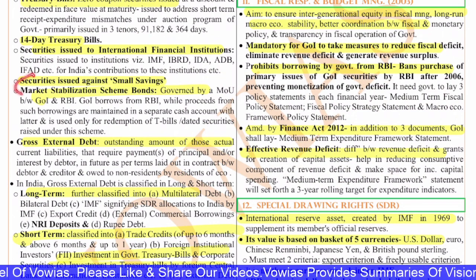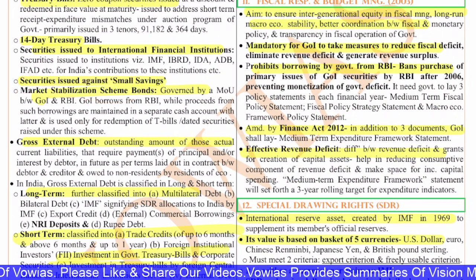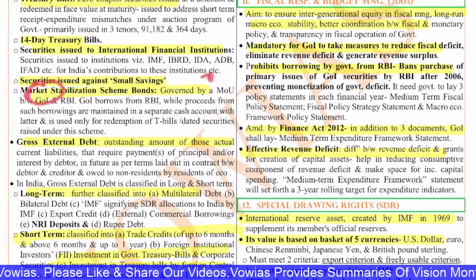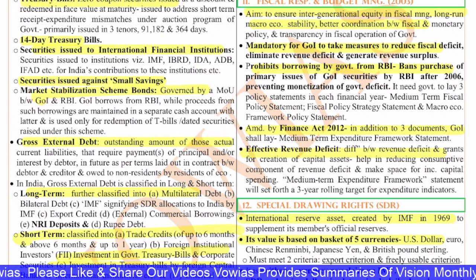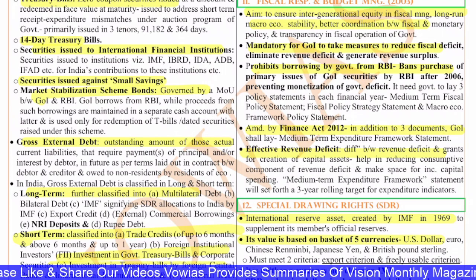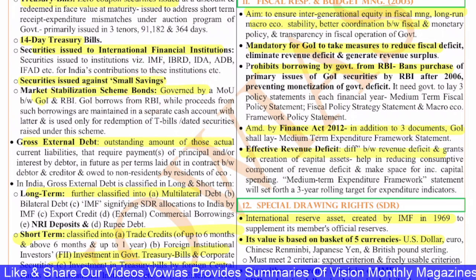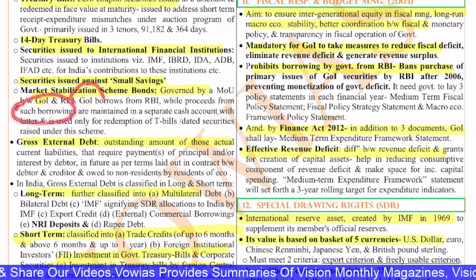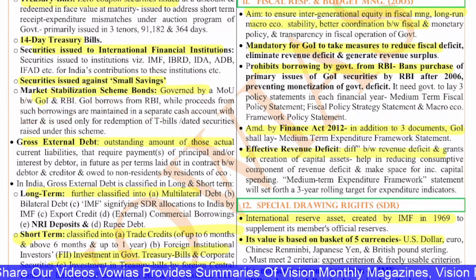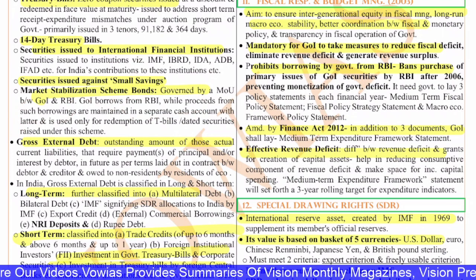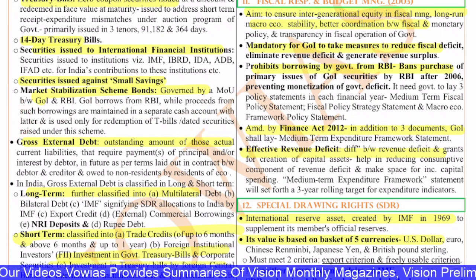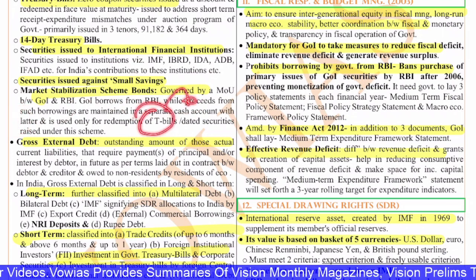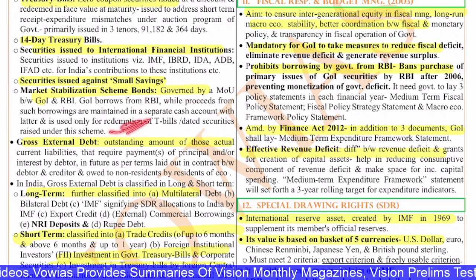And you also have the market stabilization scheme, where by MOU between the government and RBI, the government can borrow from RBI, because under these bonds the government will give these bonds to the RBI and borrow money from RBI, while the proceeds from such borrowings are maintained in a separate cash account with the latter, and that means with the RBI, and is used for redemption of T-bills and the dated securities which are raised under this scheme.